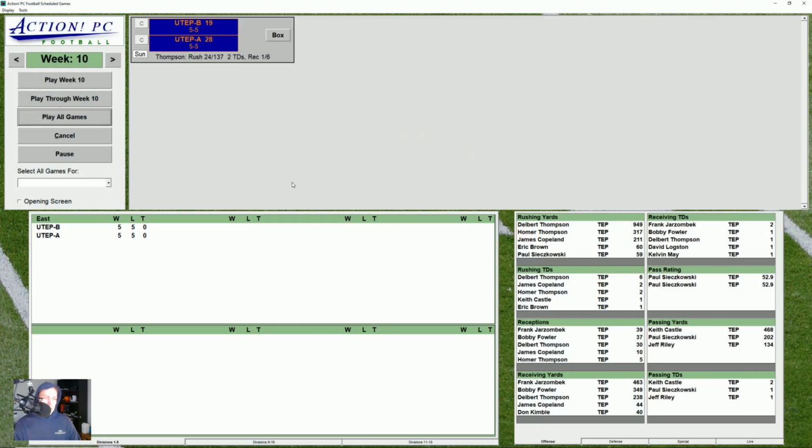Sorry for the sudden change from one scene to another. I've gone through one iteration of playing through the season, and we'll take a quick look at this here. So we'll see that UTEP against UTEP ended up with a 5-5 record at the end of the season. That was pretty quick, and that's kind of what we expect to have happen.